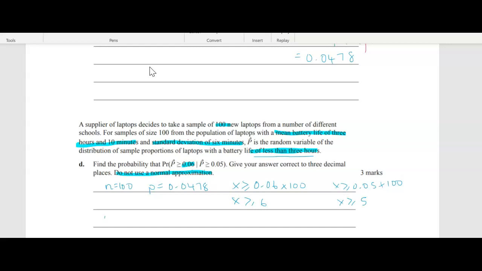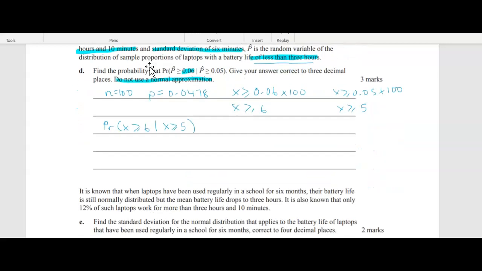So we've got the probability that x is greater than or equal to 6, given that x is greater than or equal to 5. So a conditional probability question. So we're going to have the intersection of the two of them. So x is greater than or equal to 6, over your condition, x is greater than or equal to 5. All right, and then we'll just do that on the calculator.